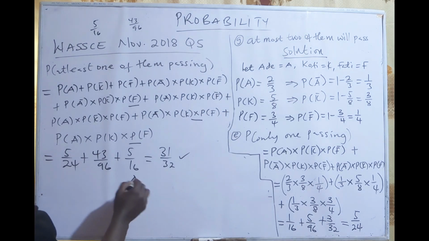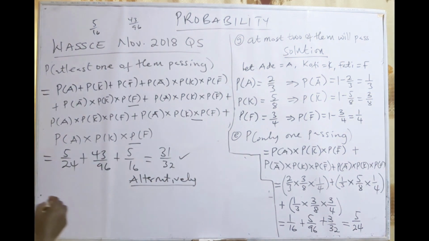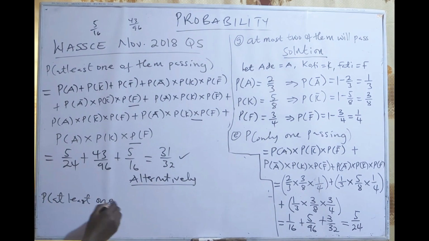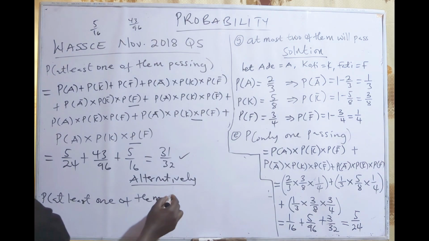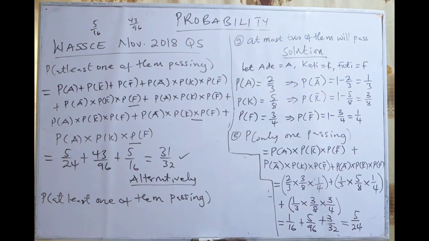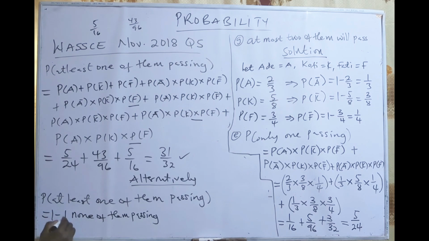Alternatively, the probability of at least one of them passing will be equal to 1 minus the probability of none of them passing.